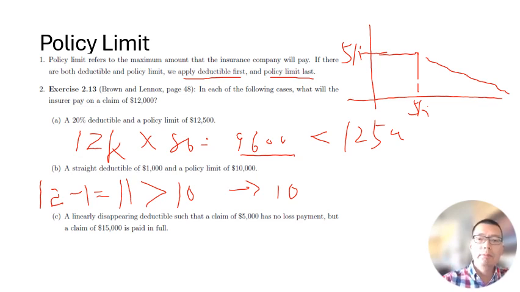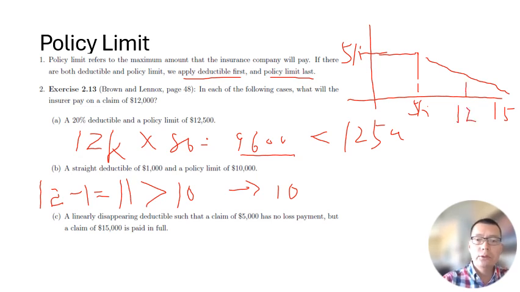If it's more than 5K, you will get some deductible until you get to 15K, then you will not have any deductible. Deductible will be zero. But since it's a disappearing deductible, the 12K will be in between.